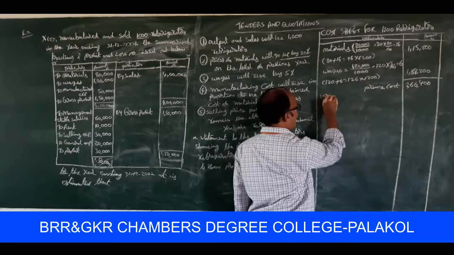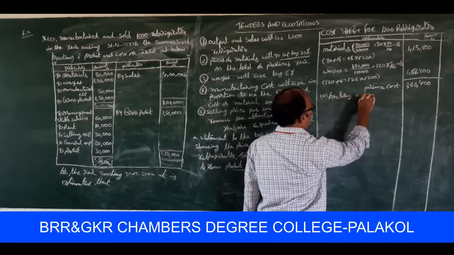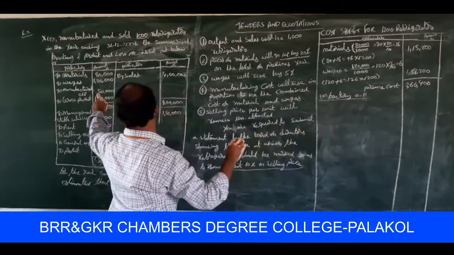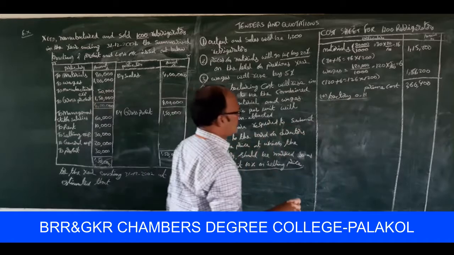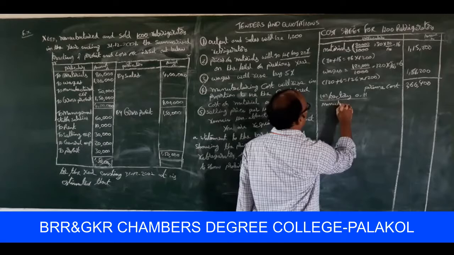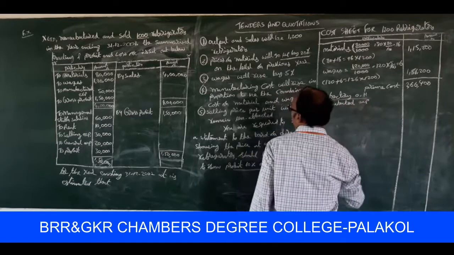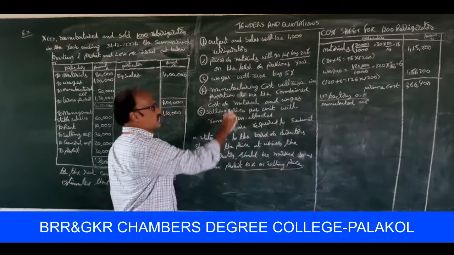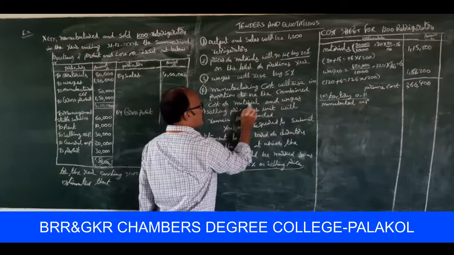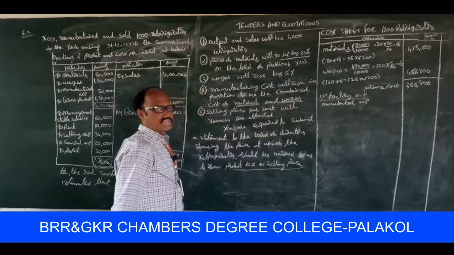Next one, add factory overheads. In the factory overheads, the manufactured expenses is there. What is the information for that? The manufacturing cost will rise in proportion to the combined cost of materials and wages.